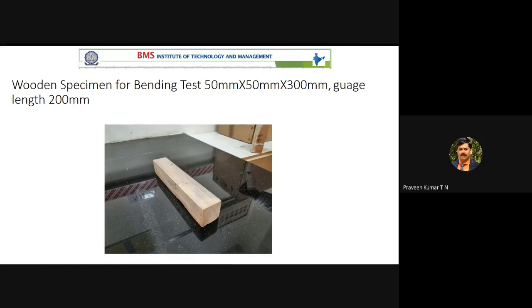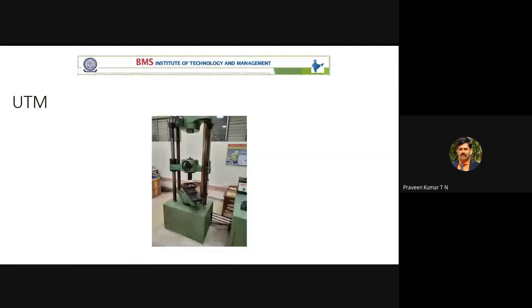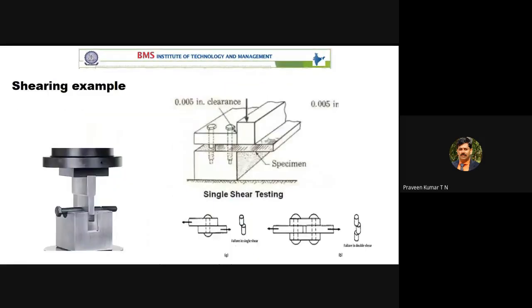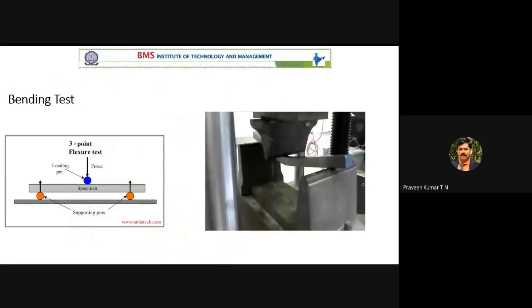There is one more length, referred to as gauge length. The gauge length is 200 mm. What is gauge length? Here you can see, this is the total specimen length of 300 mm. The gauge length is nothing but the distance between the supports, or span.